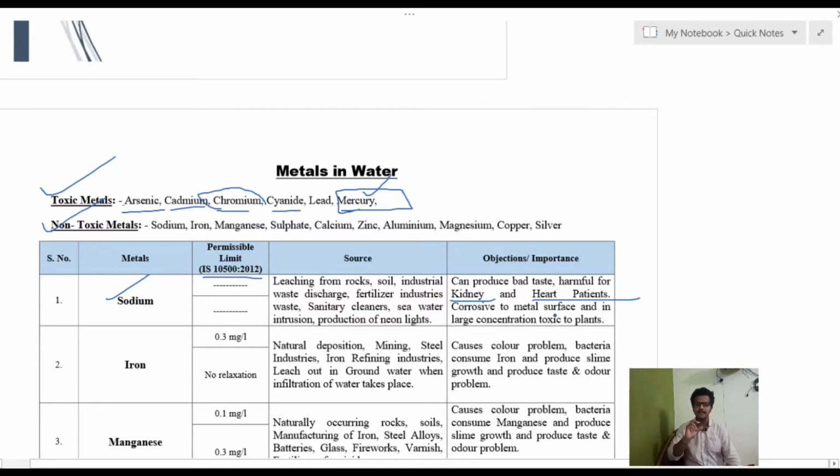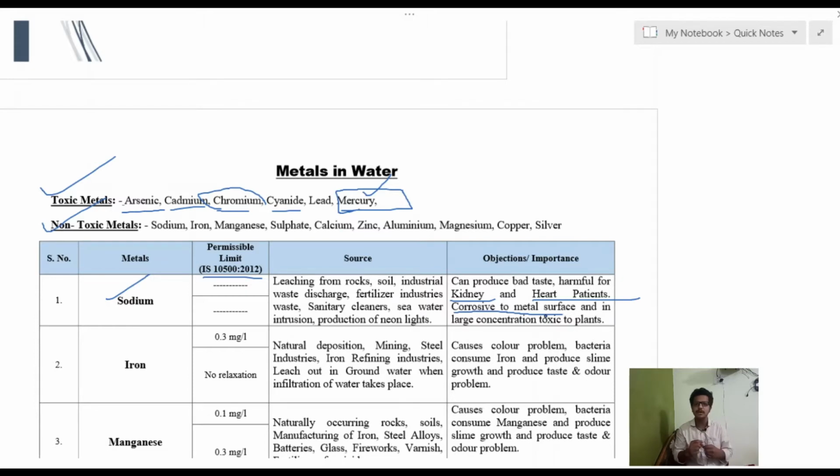That is why it can cause clotting in your body, and that will cause heart failures. If it is in excess, it will also cause corrosion of metal surfaces, because if water has a higher concentration of sodium, like sodium chloride NaCl, then that will generally cause acidity in the water.